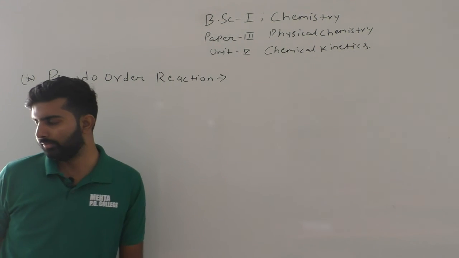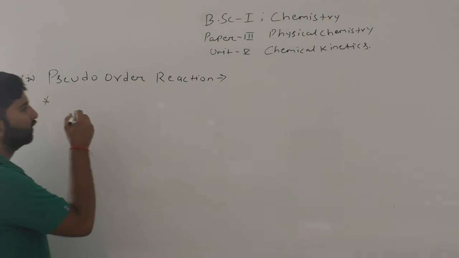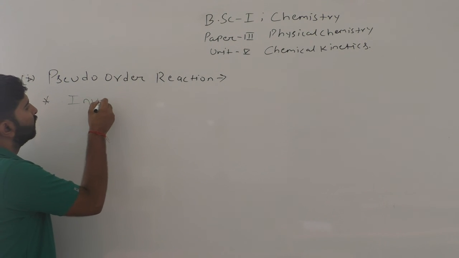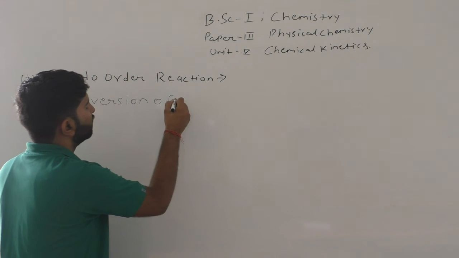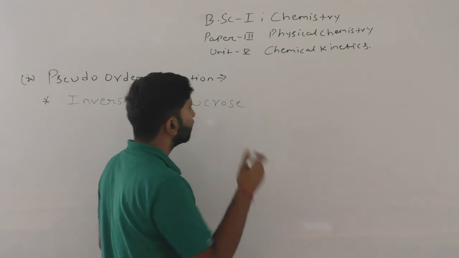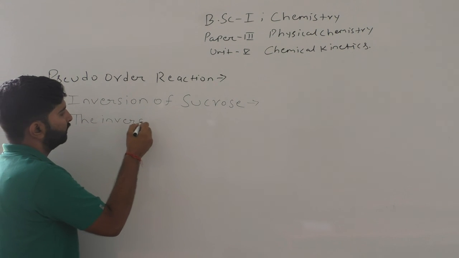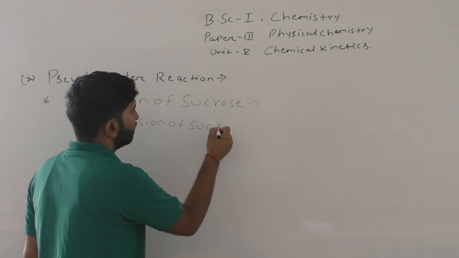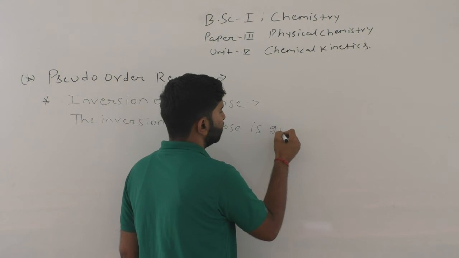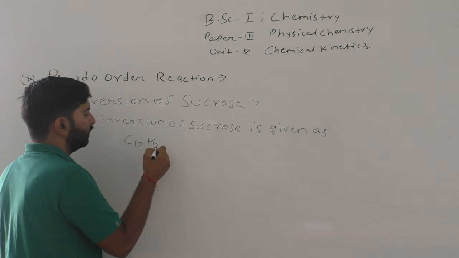Inversion of sucrose. The inversion of sucrose is given as C12H22O11.